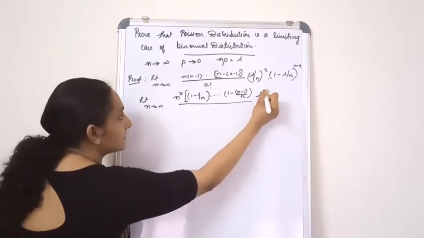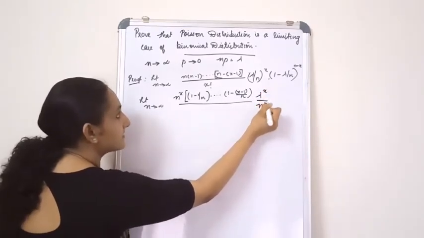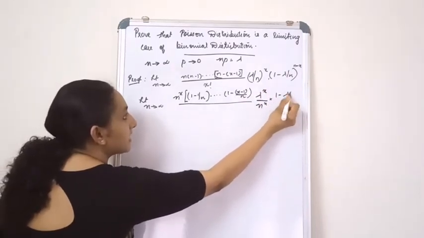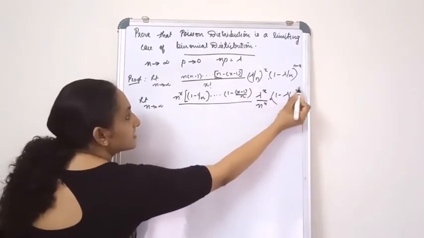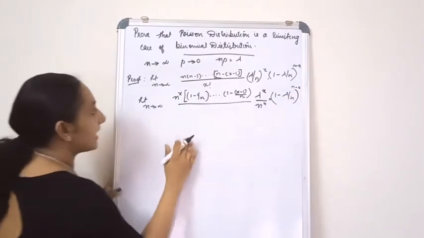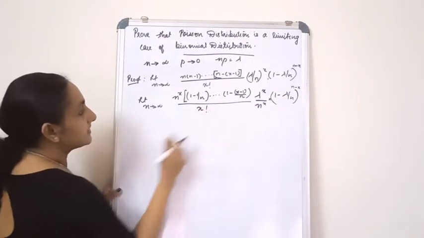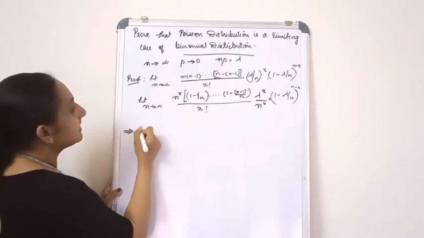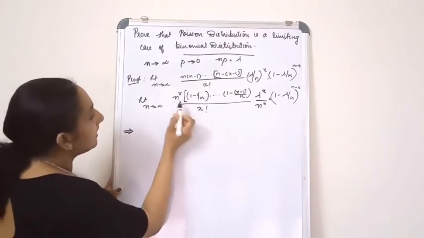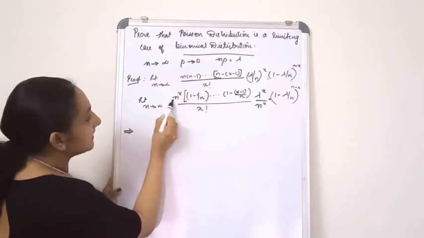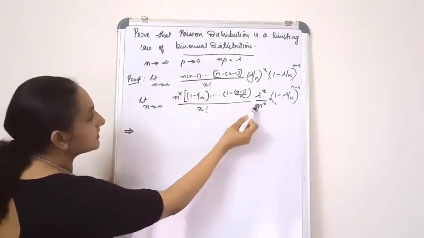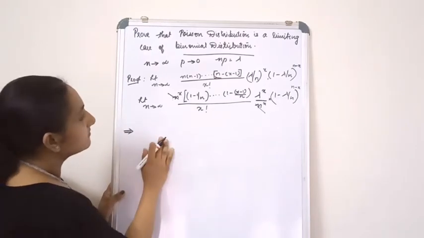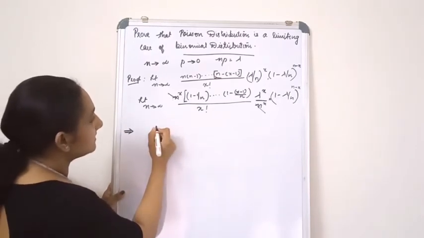Then lambda raised to x divided by n raised to x, and then multiplied by 1 minus lambda by n the whole raised to n minus x. Now there is an x factorial over here. Now you can see that this n raised to x and this are common, so I just cancel this out.